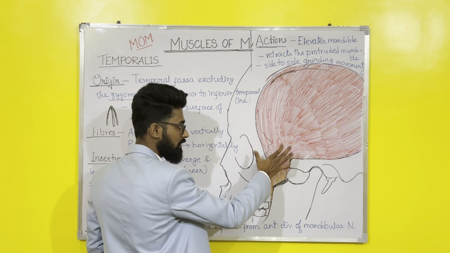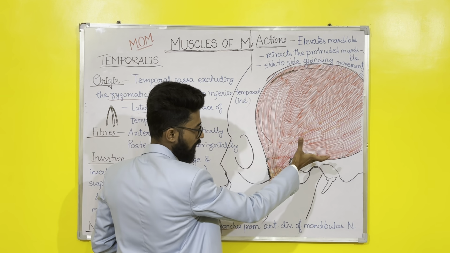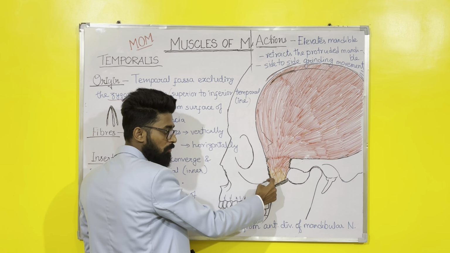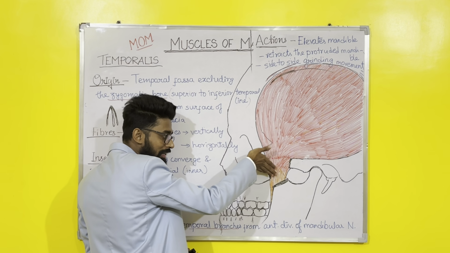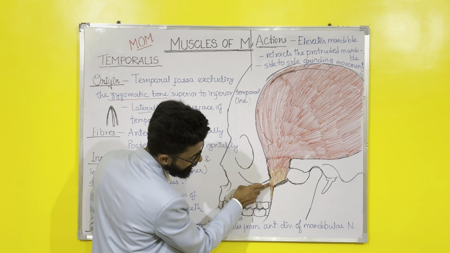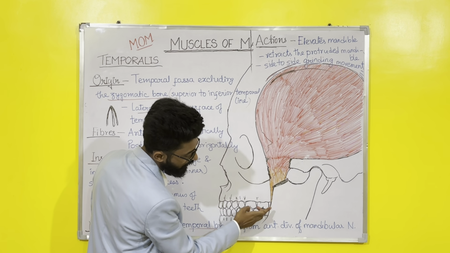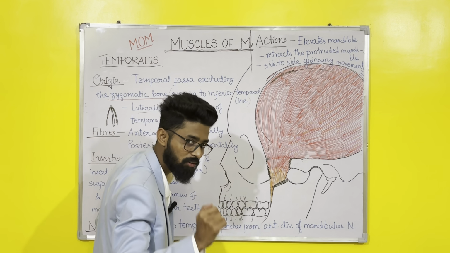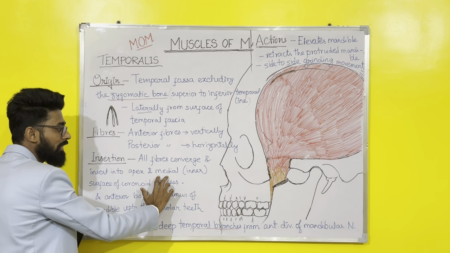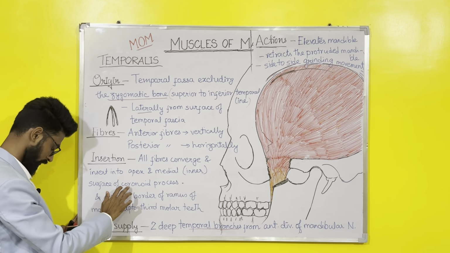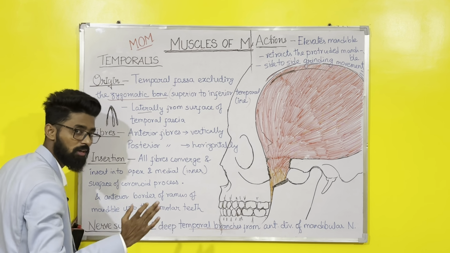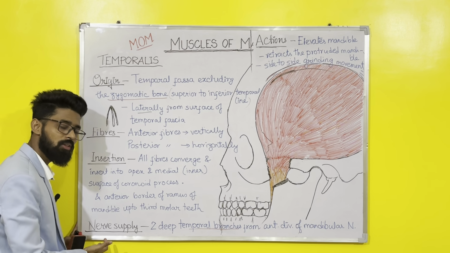As you can see, the anterior as well as the posterior fibers all are converging and then they are inserted into the apex of the coronoid process and the medial surface or the inner surface of the coronoid process of mandible. Also, they are inserted into the anterior surface of the ramus of mandible up to the third molar teeth. So what you will write? All fibers converge and insert into the apex and medial, also the inner surface of the coronoid process and anterior border of ramus of mandible up to third molar teeth. I hope it's clear.